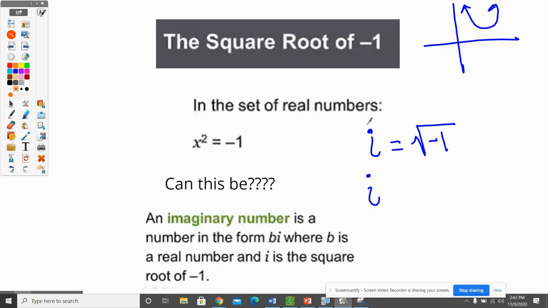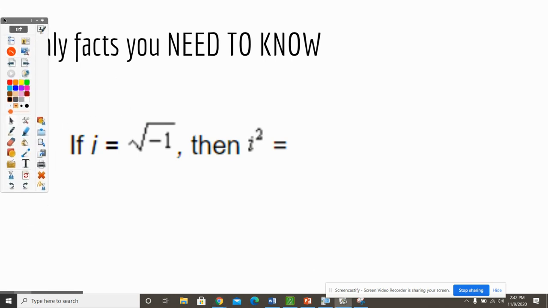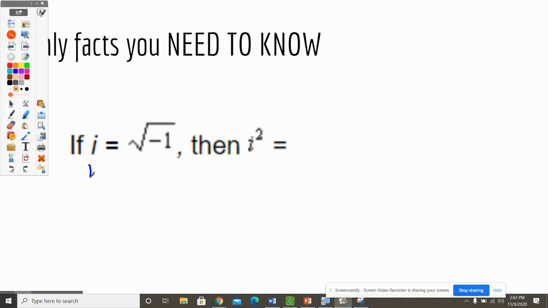So we're going to define this value of i as the square root of -1, and that's going to say, hey, we're going to use this quadratic formula, but we're not really going to be able to see the results. And this means that i squared would be the square root of -1 squared, which would cancel the square root, and i squared is -1. These facts you must know. They're really the only thing to really know when you're talking about imaginary numbers. I think it's so important that it's probably on the next slide. There it is. The only facts you need to know. If i is the square root of -1, then i squared is -1.